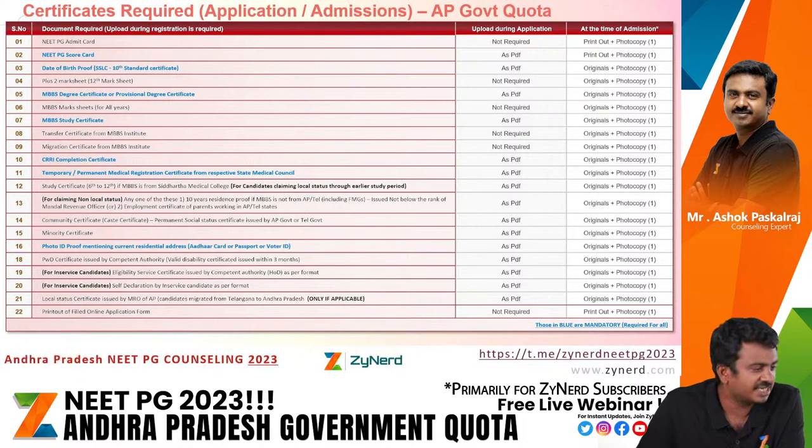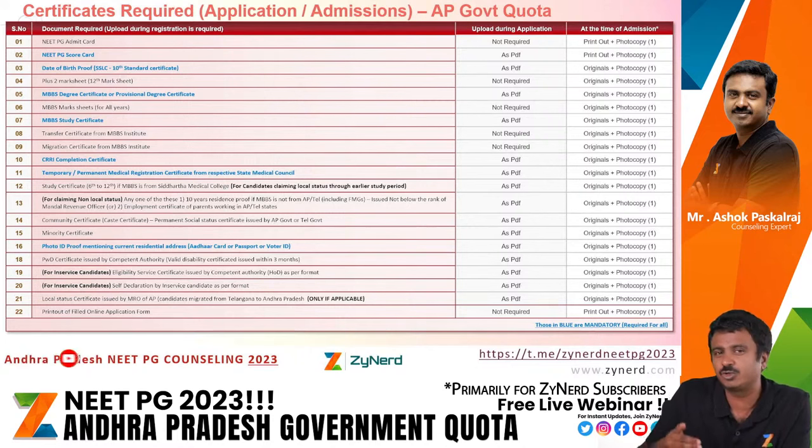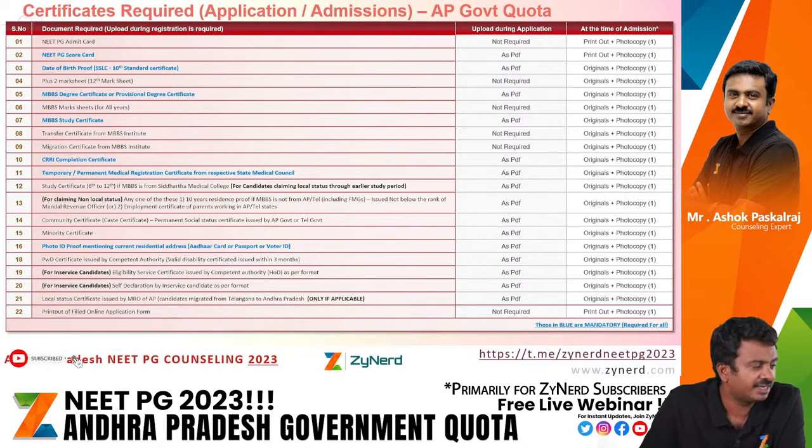There are certain certificates, like, let us say, the study certificate for classes 6 to 12. If you are from Siddhartha, an MBBS from Siddhartha, we said your 6th to 12th is what will define your local criteria. So your 6 to 12th study certificate should be available, and in case you are claiming non-local status, 10 years of residence proof, or employment certificates of parents working, or an MBBS certificate, or your mentioning that your spouse is a local, etc.